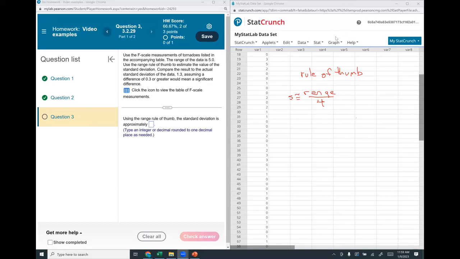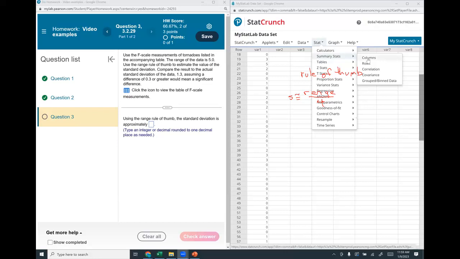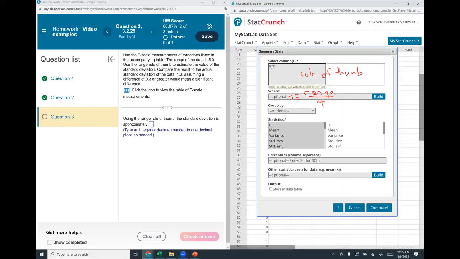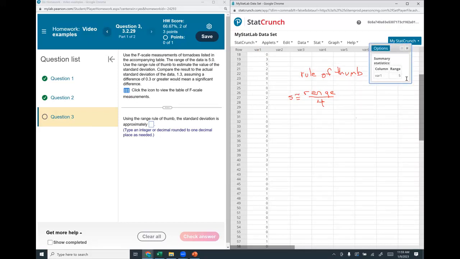So instead of doing that, we're just going to go here to summary stats, columns, and var1. And really all we need here is the range, which I guess I missed. There it is. So all we really need is the range. We hit compute. The range is 5.